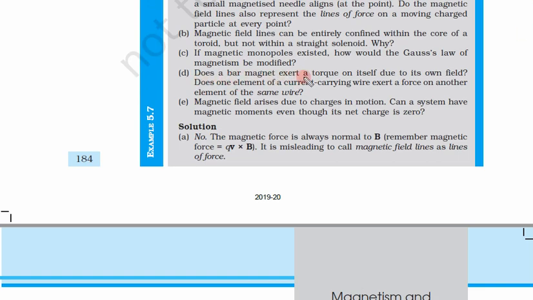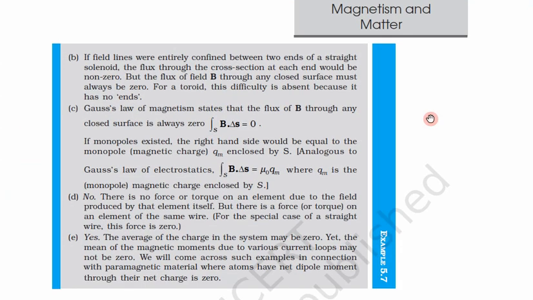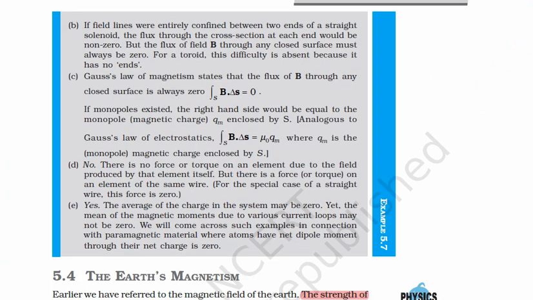Does a bar magnet exert a torque on itself due to its own field? So here they are asking whether a bar magnet exerts a torque on itself. Does one element of a current carrying wire exert a force on another element of the same wire? So the question is, suppose we have a bar magnet, is this exerting some force on itself? And second part is, if there is a wire, will it exert some force on another part of this wire?